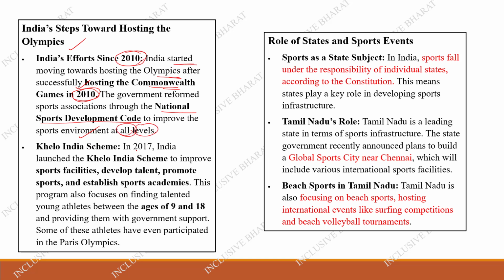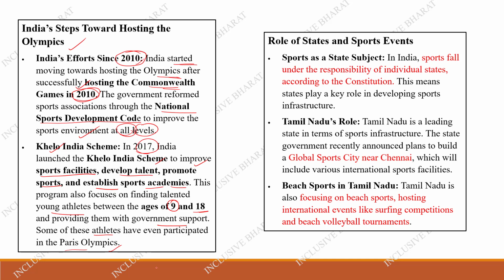And also in 2017, we have the Khelo India scheme. The Khelo India scheme is to improve the sports facilities, develop talents, promote sports, and establish sports academies. This program also focused on finding talents among young athletes between the ages of 9 to 18 and providing them with government support. And because of the government support, some of these athletes have participated in the Paris Olympics also.